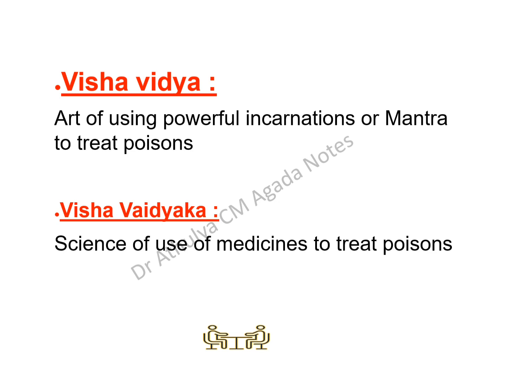In ancient days, Visha Chikitsa was done with both Mantra Chikitsa and Aushadha Chikitsa. Charakacharya has mentioned Chaturvimshati Upakrama, that is 24 Upakrama. In that, the first treatment is mantra itself. Earlier, there were Agada Vaidyas who used mantra chikitsa.